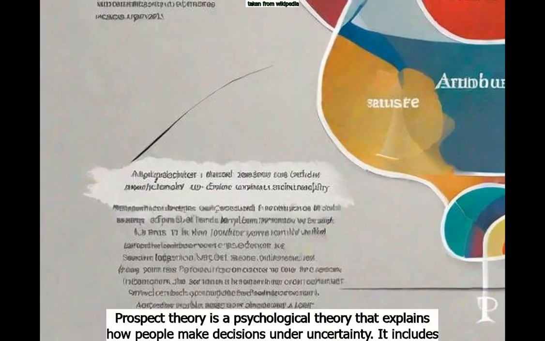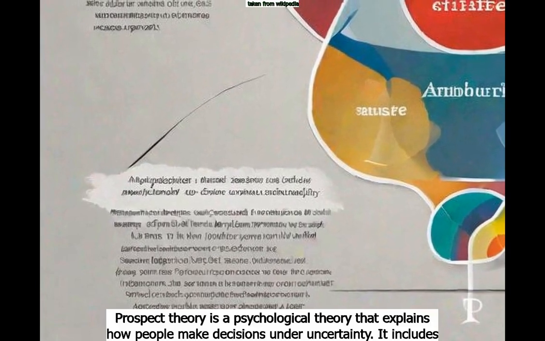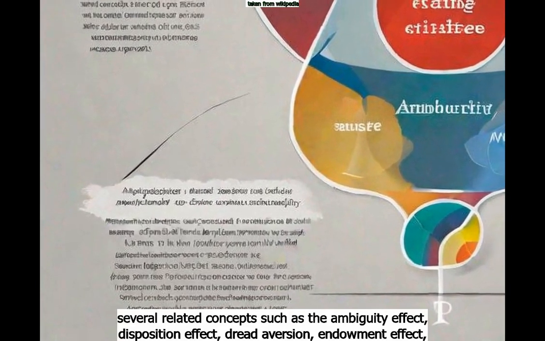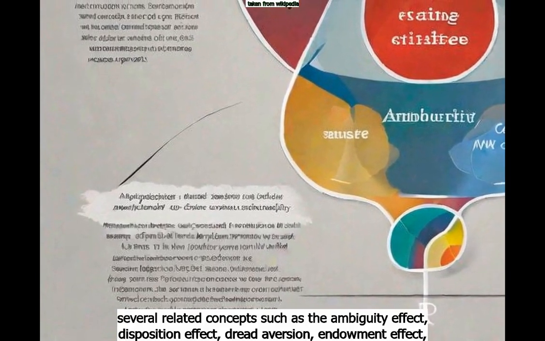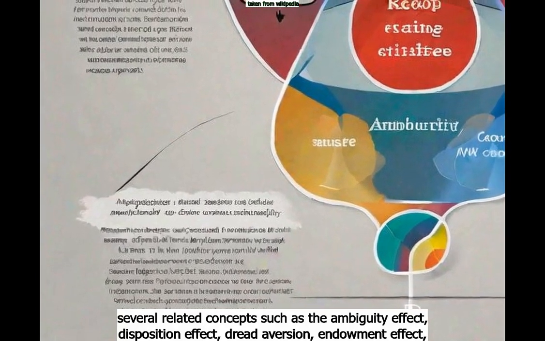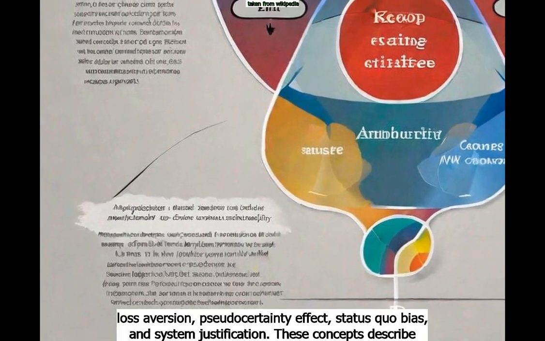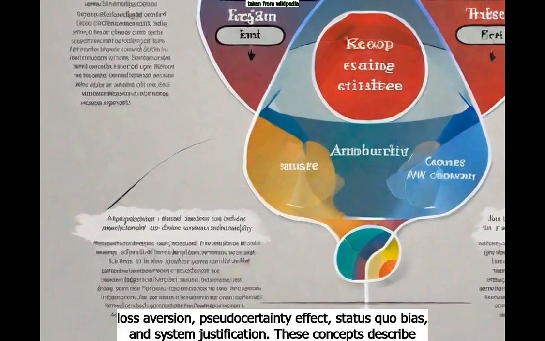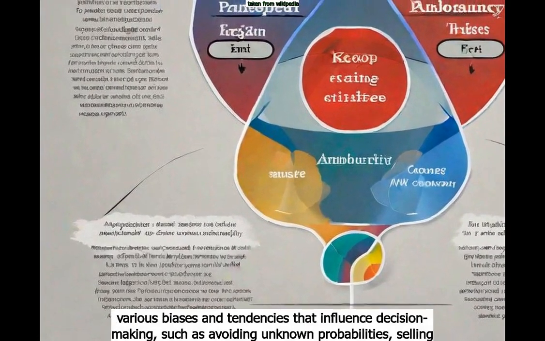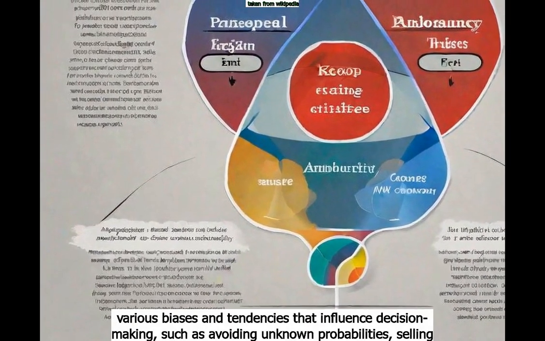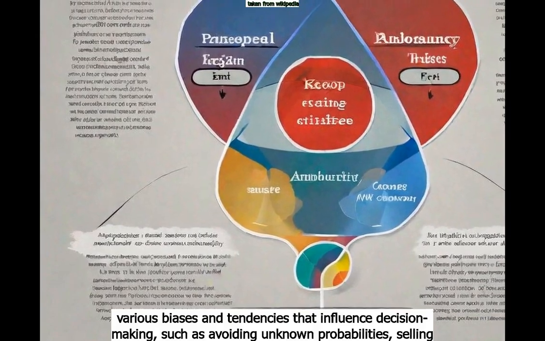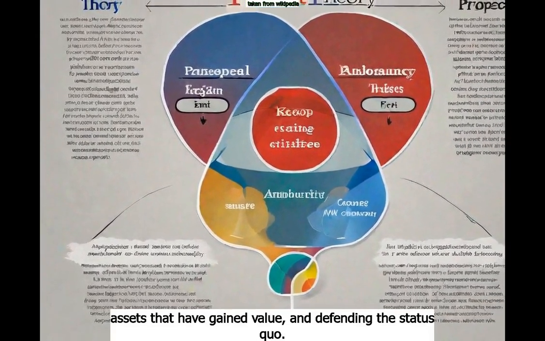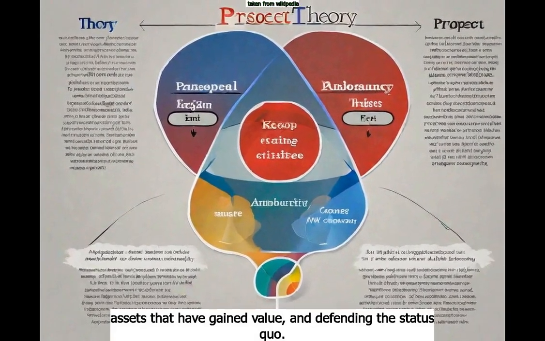Prospect theory is a psychological theory that explains how people make decisions under uncertainty. It includes several related concepts such as the ambiguity effect, disposition effect, dread aversion, endowment effect, loss aversion, pseudo-certainty effect, status quo bias, and system justification. These concepts describe various biases and tendencies that influence decision-making, such as avoiding unknown probabilities, selling assets that have gained value, and defending the status quo.